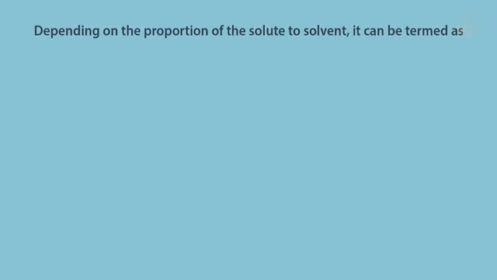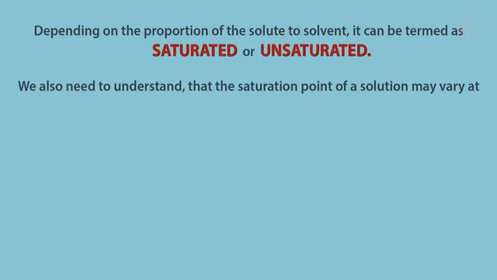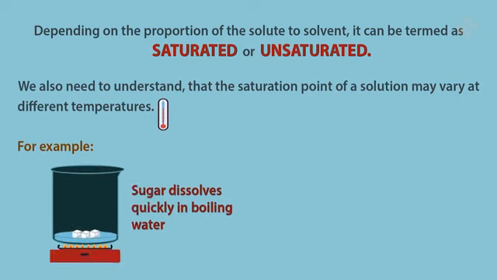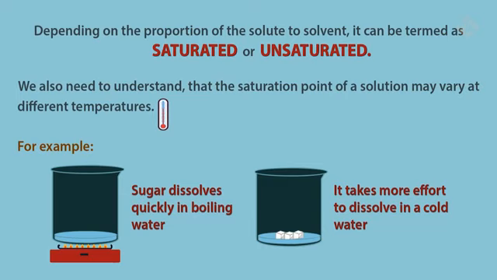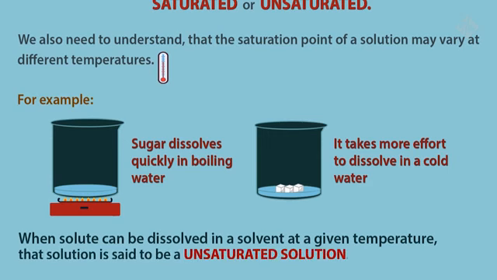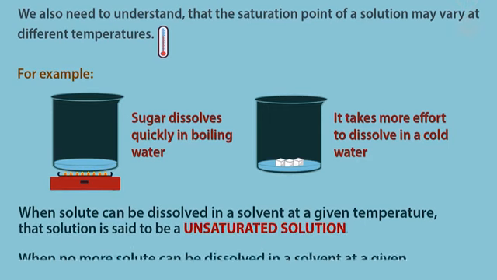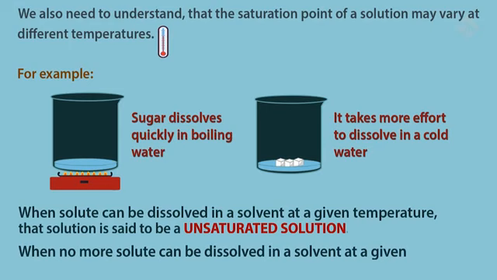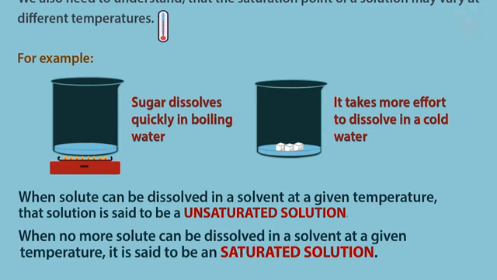Depending on the proportion of the solute to solvent, it can be termed as saturated or unsaturated. We also need to understand that the saturation point of a solution may vary at different temperatures. For example, sugar dissolves quickly in boiling water, but it takes more effort to dissolve in cold water. When more solute can be dissolved in a solvent at a given temperature, that solution is said to be an unsaturated solution. When no more solute can be dissolved in a solvent at a given temperature, it is said to be a saturated solution.